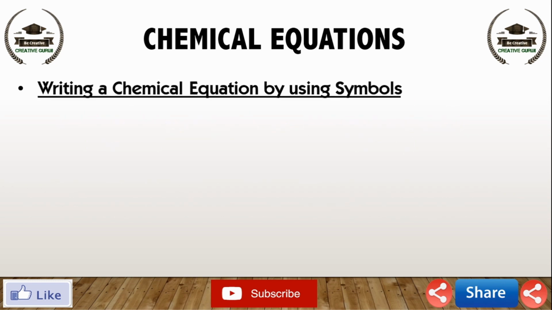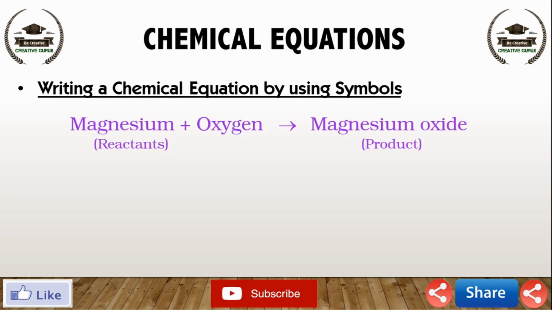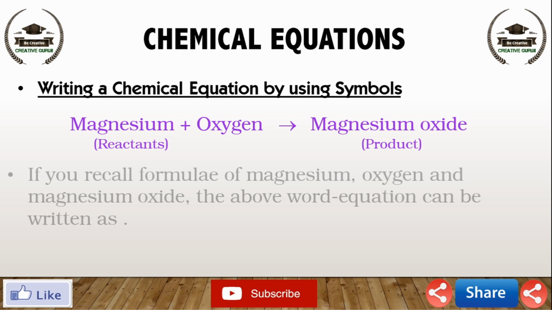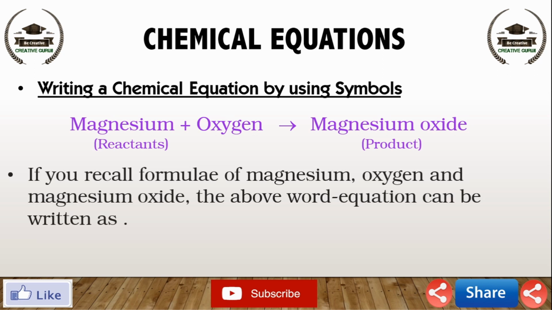Is there any other shorter way for representing chemical equations? Yes, chemical equations can be made more concise and useful if we use chemical formulae instead of words. A chemical equation represents a chemical reaction. If you recall the formulae of magnesium, oxygen and magnesium oxide, the above word equation can be written as Mg plus O2 gives MgO. This is a symbolic equation. It is short as compared to a word equation. A symbolic equation can be easily remembered.